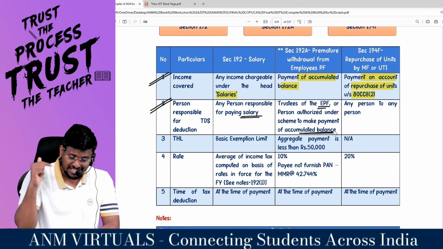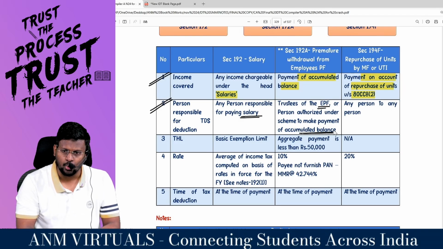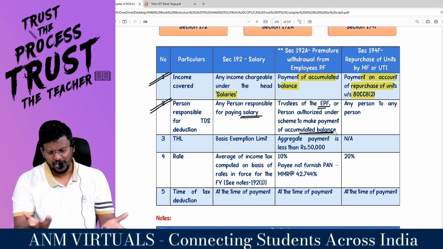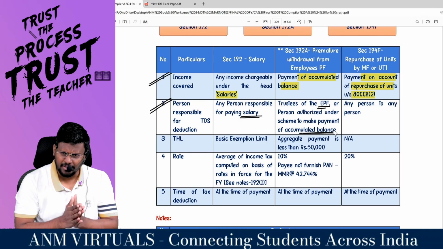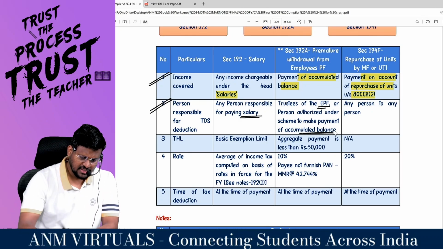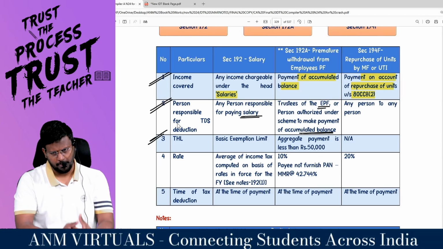5 years, the trustees of the EPF account, employee provident fund account, is entitled to deduct TDS. Next one, 194, any person to any person, let it be any person to any person, they are liable to deduct TDS. Sir, always in TDS, you have to understand one thing. Is there any threshold limit?